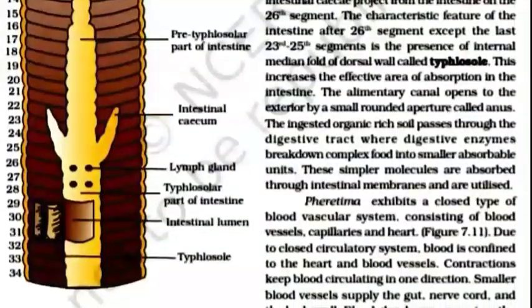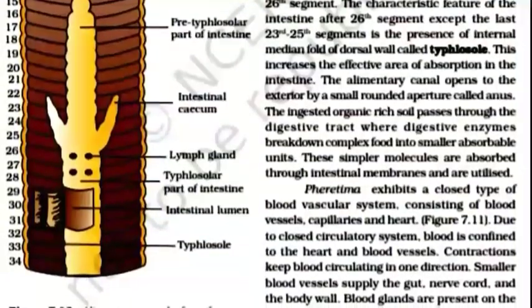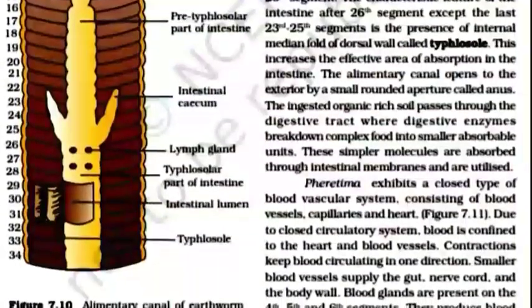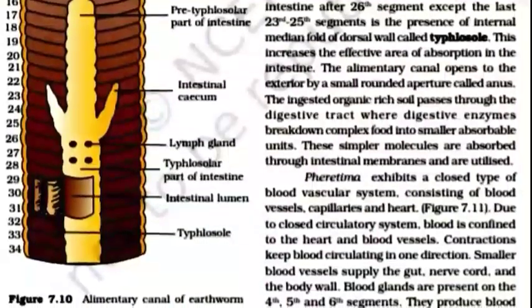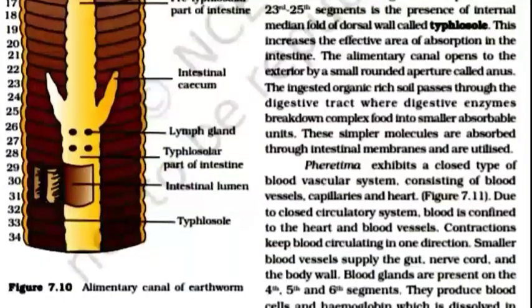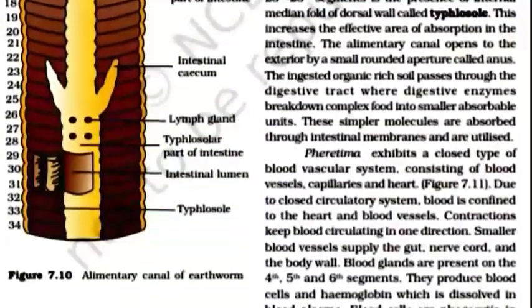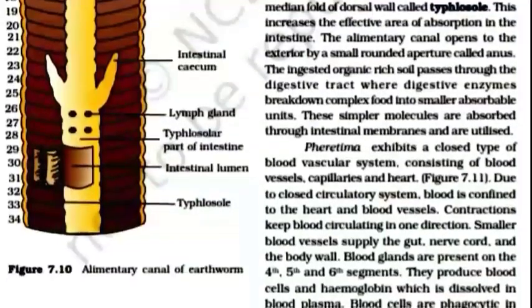The ingested organic-rich soil passes through the digestive tract, where digestive enzymes break down complex food into smaller absorbable units. These simple molecules are absorbed through the intestinal membrane and are utilized.